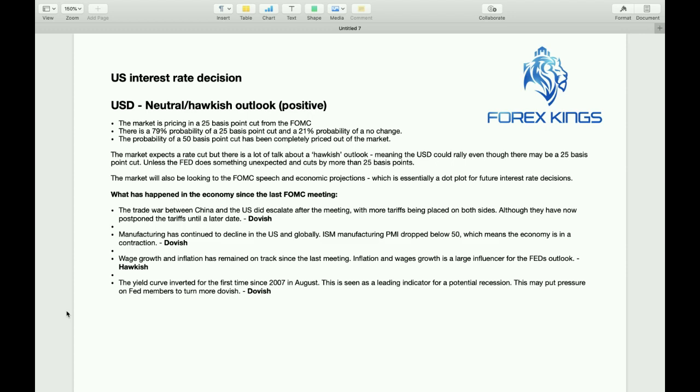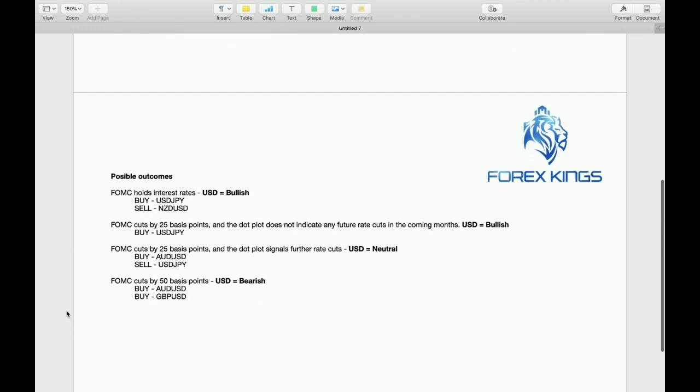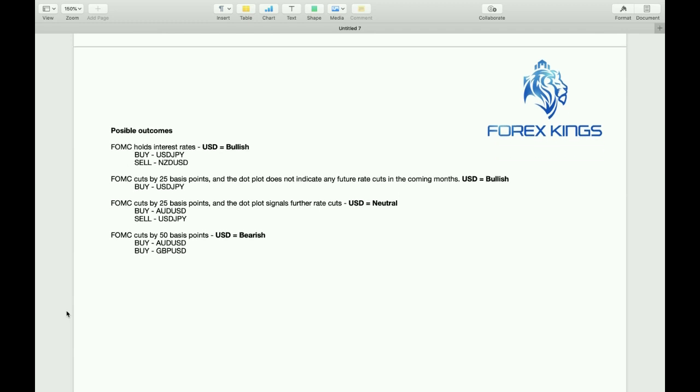So we're now going to look at potential outcomes tomorrow morning. So, outcome one, the FOMC holds interest rates. This is going to be bullish for the US dollar. Okay, so that means you could look at the US dollar Japanese yen to buy. The Japanese yen safe haven appeal has decreased over the last couple of weeks as the trade war news has been more positive.